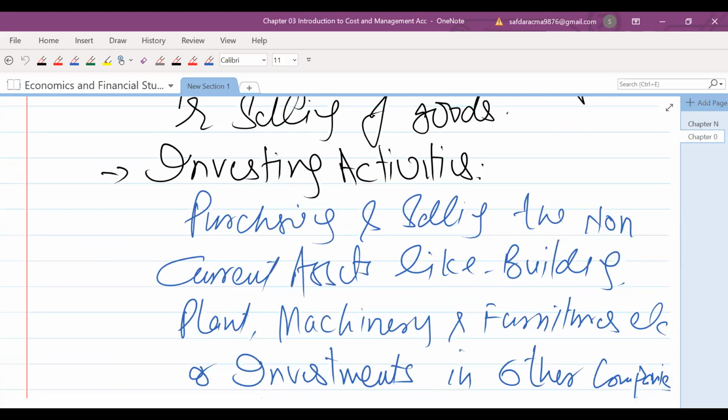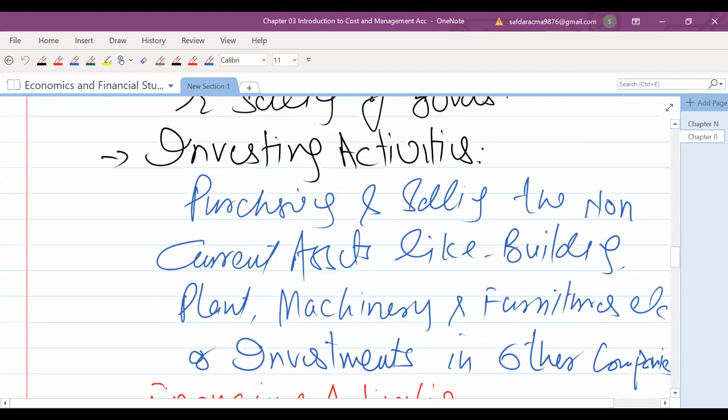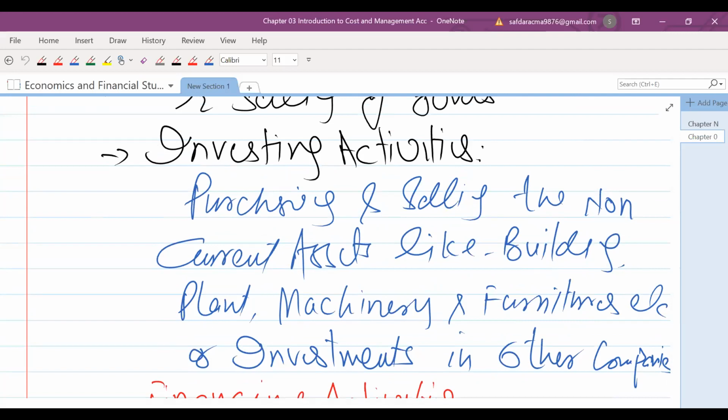Investing activities mean purchasing and selling of non-current assets, for example building, plant, machinery, furniture, or investments. How much cash inflow will be coming from these activities and how much cash will be outgoing from these activities, that is called investing activities.